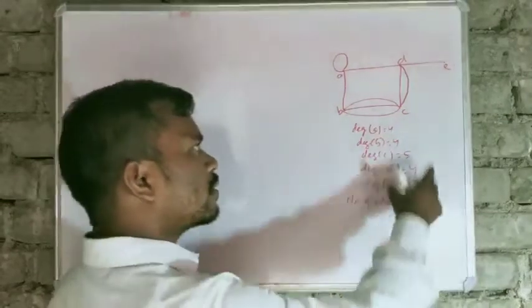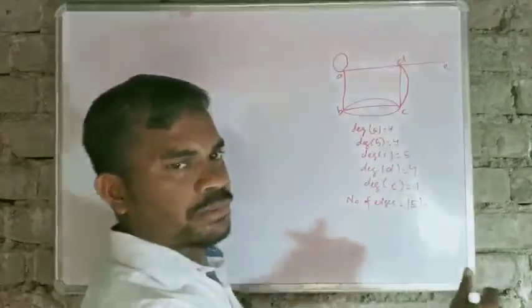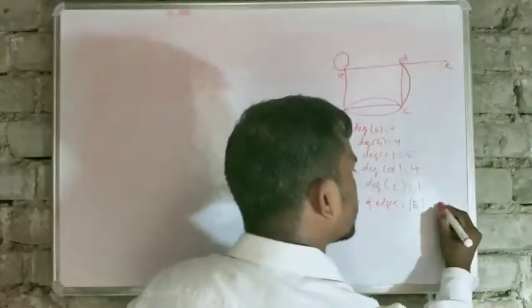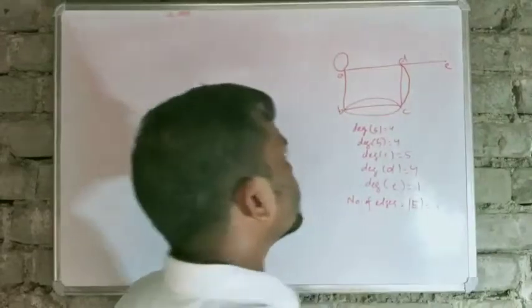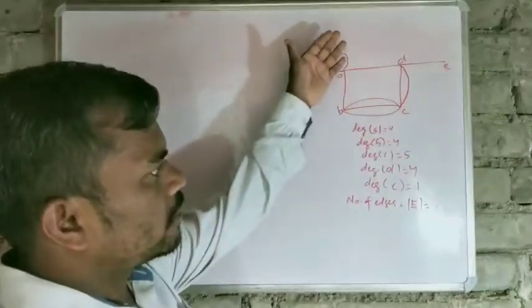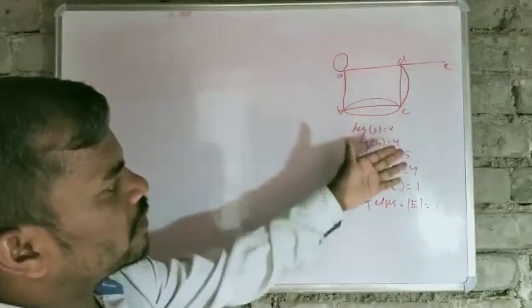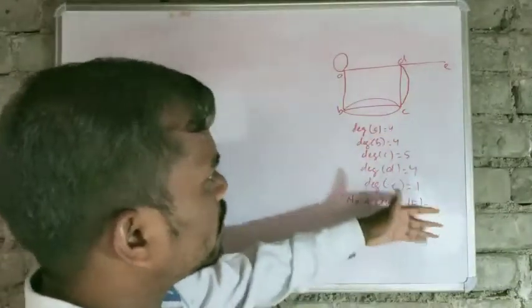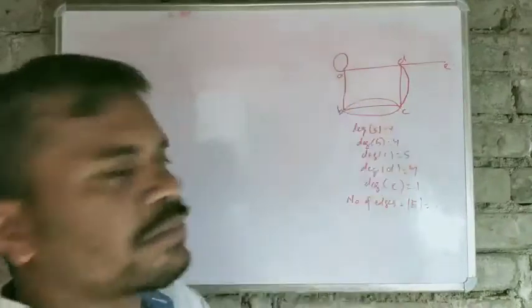So the number of edges including loops is 9. Similarly, if you take any other graph, we can evaluate the number of edges and the degrees of its vertices.